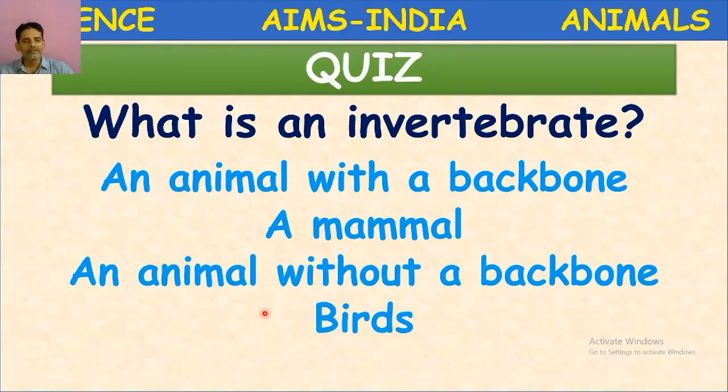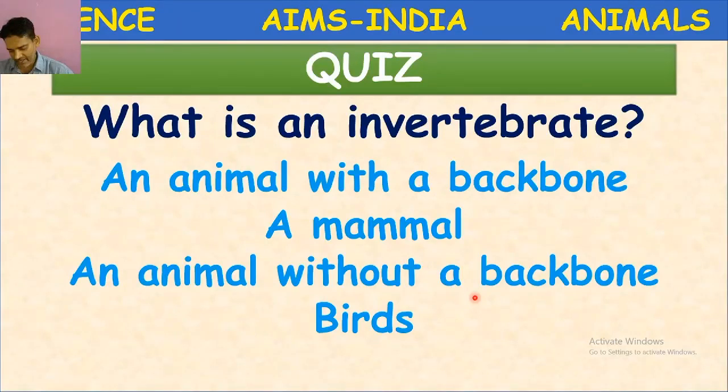Yes, an animal without backbone is an invertebrate. An animal with backbone is vertebrate. A mammal is vertebrate. A bird is vertebrate. But here what is the correct answer? An animal without backbone is an invertebrate.